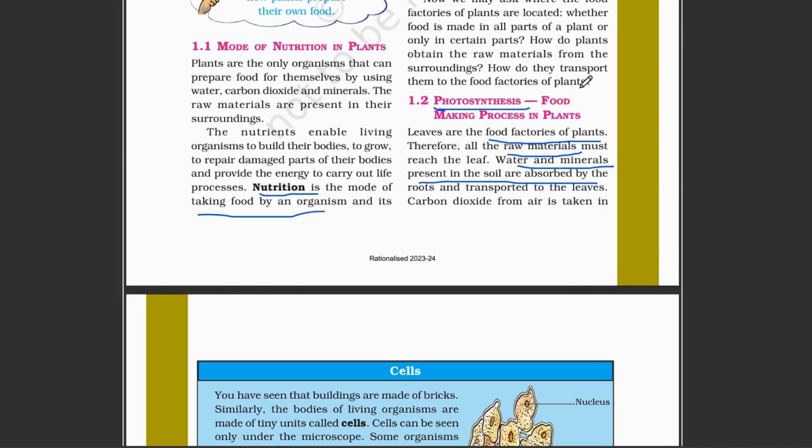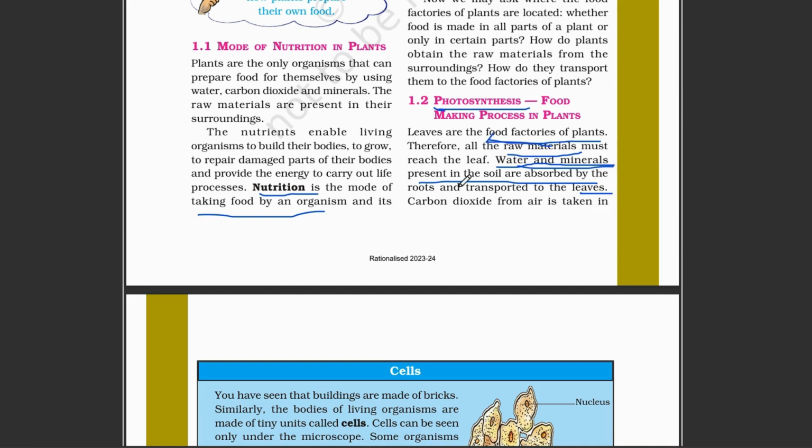First of all, for making food, the plant needs carbon dioxide, water, minerals, and sunlight also. Water and minerals come from the soil, absorbed by the roots and transported to the leaves. Leaves are the place where all the food is made. All the food is prepared in the leaves.